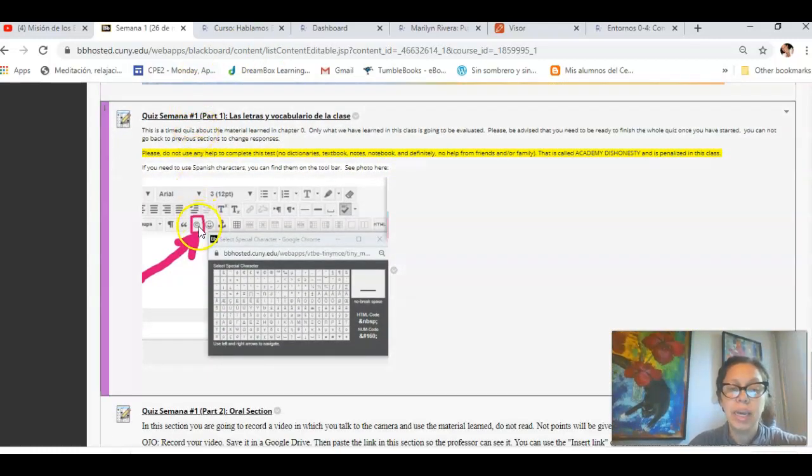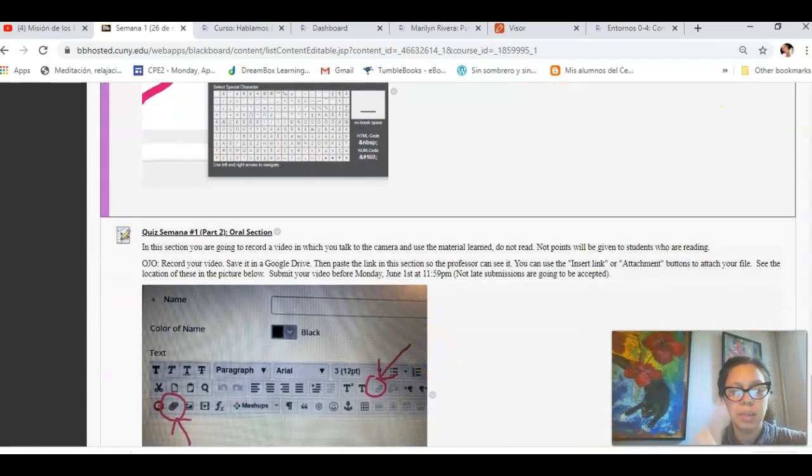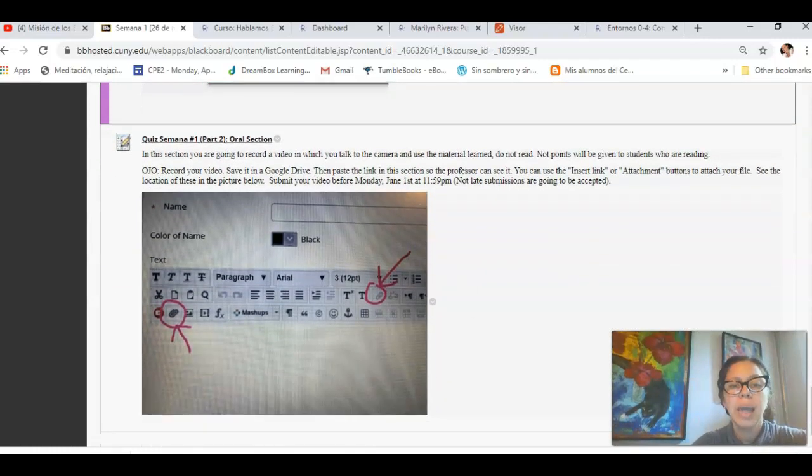For the quiz, if you need to use accents or Spanish characters, you're going to see a happy face. Next to the happy face, you will see that letter C. You click there, and then you will see all the characters, okay? Then it's a matter of clicking. And then the last part of the quiz is submitting a video, okay?